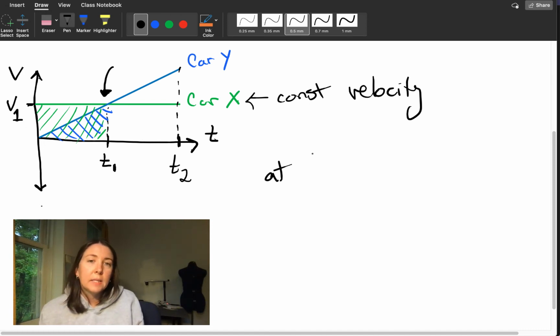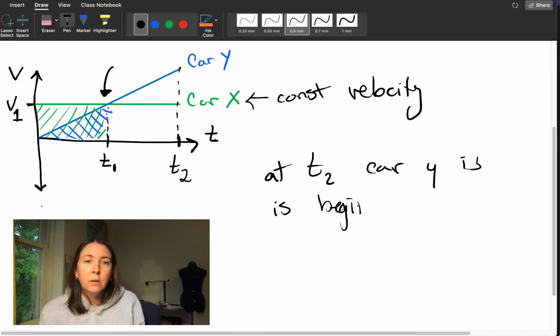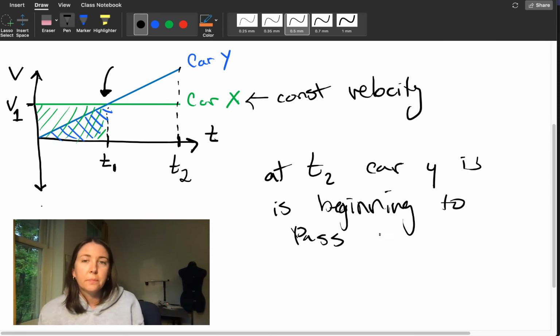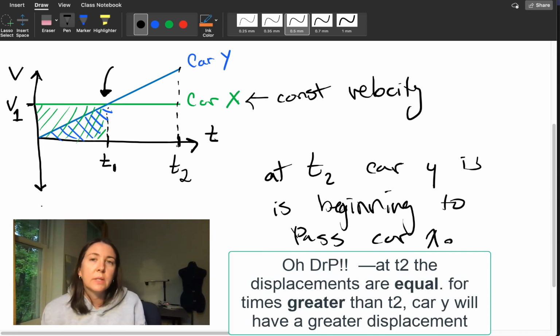So at T2, car Y is overtaking, or is beginning to pass, car X. Up until then, car X's displacement is greater than car Y's displacement. But once we get to this T2, car Y's displacement is greater and will continue to be greater after that point.